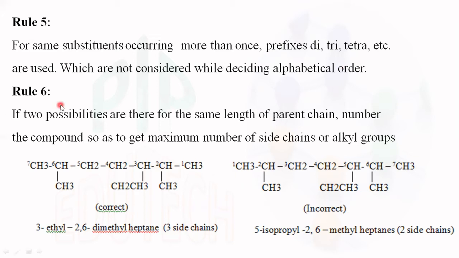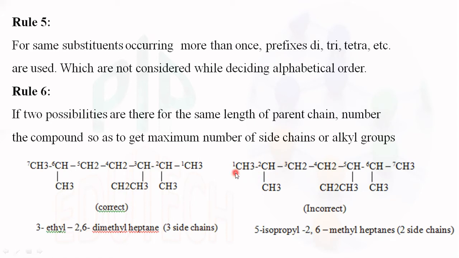Rule number 6. If two possibilities are there for the same length of parent chain, the numbering of the compound should be done so as to get the maximum number of side chains or alkyl groups. Very simple. So here the hydrocarbon's numbering varies. Here it is 1, 2, 3, 4, 5, 6, 7. Second position has a methyl group, third position an ethyl group, and sixth position a methyl group.